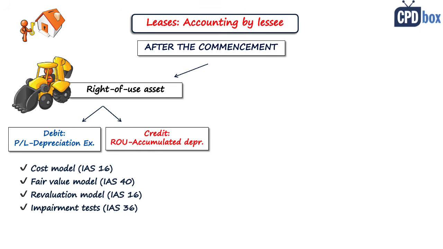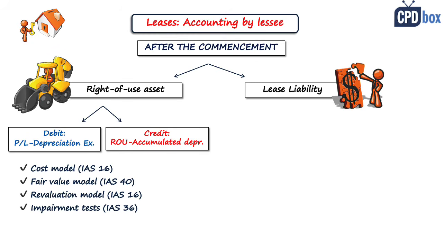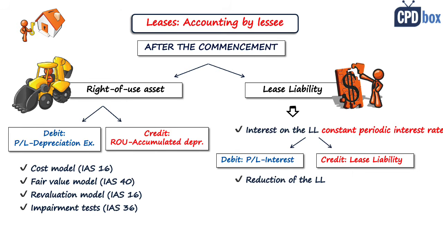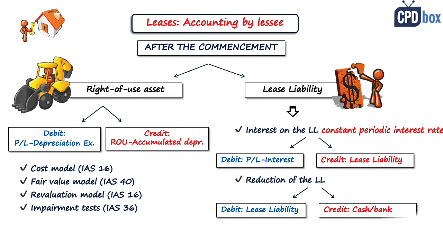Don't forget about impairment testing under IAS 36. With regard to a lease liability, a lessee needs to account for interest on the lease liability using the constant periodic interest rate. So you debit profit or loss, interest, and credit lease liability. Plus, the lessee needs to reduce the lease liability by the payments made. So the entry is to debit lease liability and credit cash or bank account.